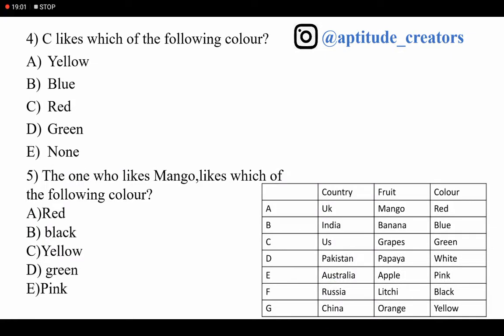Incorrect. The answer is option B. Moving forward to the next: C likes which of the following color? Green color. Which of the following colors does the one who likes mango like? Where is mango? Red. The answer is option A. Thank you. I hope it will be clear.